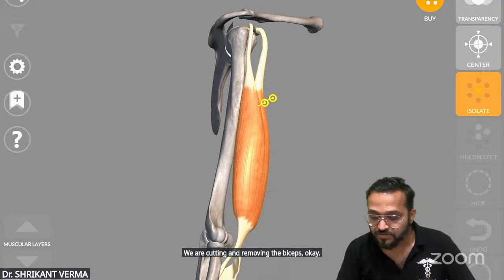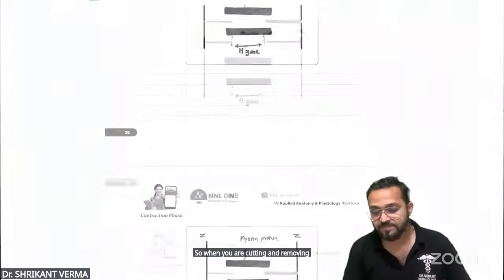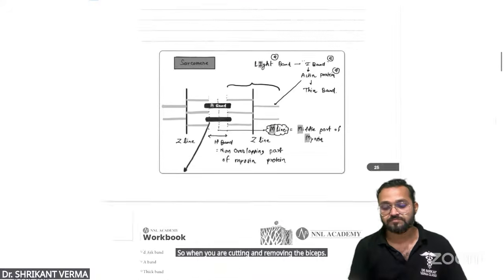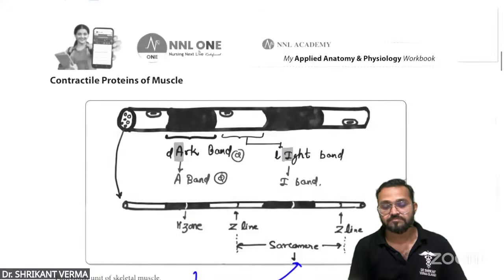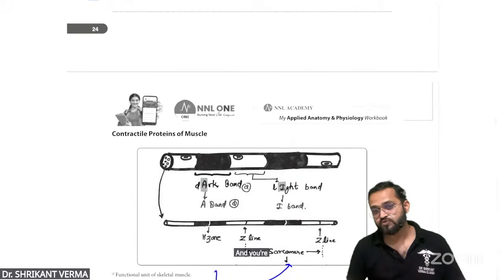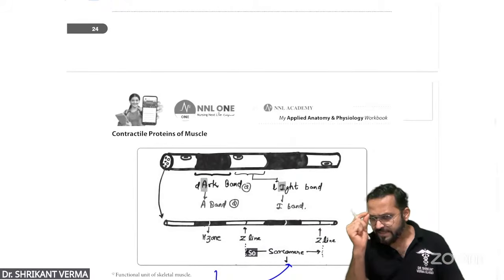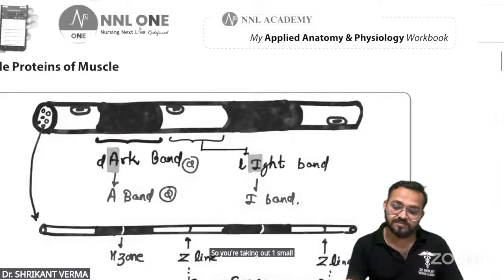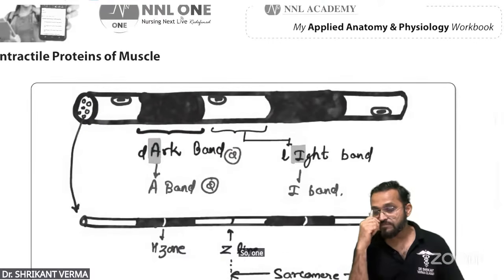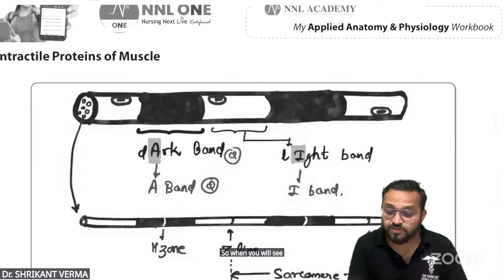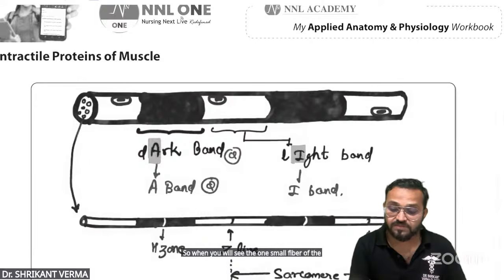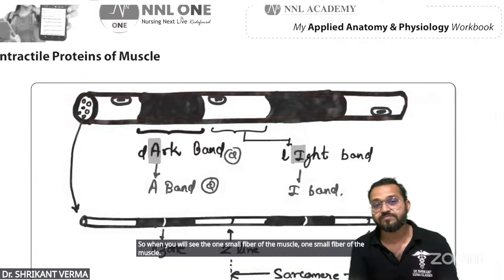Okay. So when you are cutting and removing the biceps and you're using the microscope, so you're taking out one small fibril. Are you getting? So one small fiber.